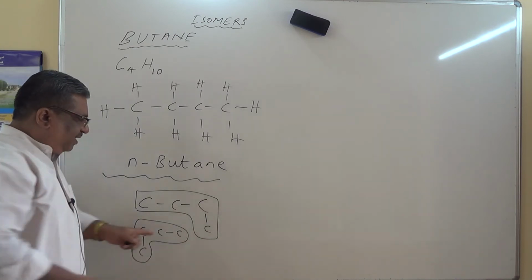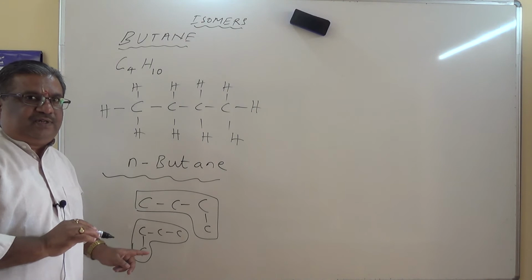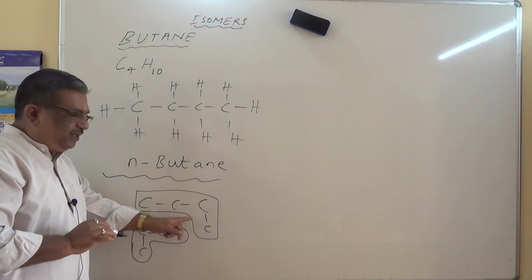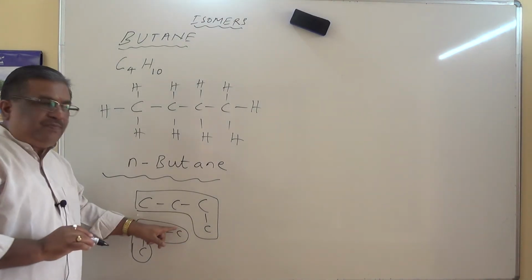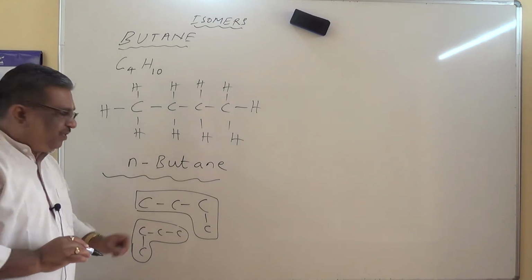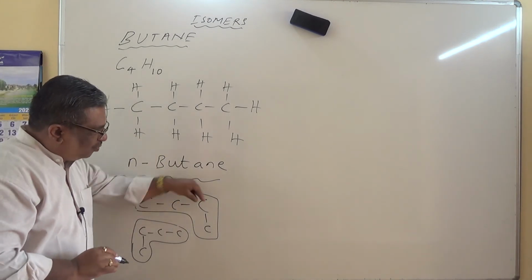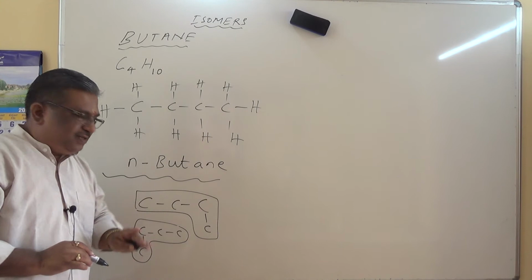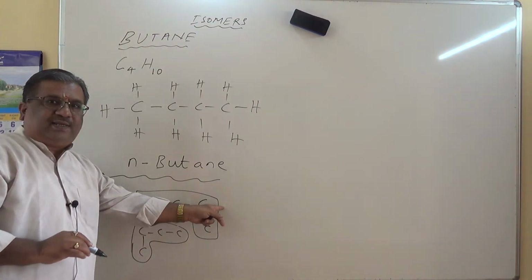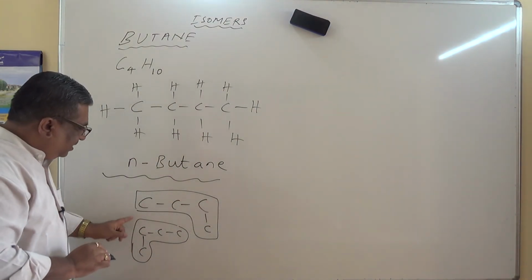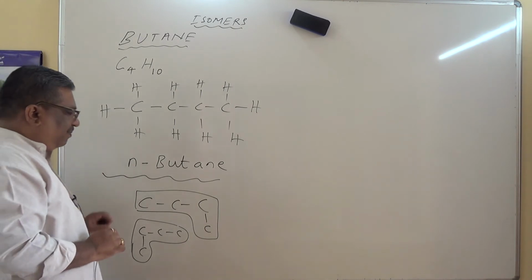This also is called a straight chain. This is not a branched chain, dear students. I was talking to you about this. That is, this is not a branch here. It is not a branch because it is a straight chain. It has only taken a turn here. Otherwise, this can also be written this side. So this is a straight chain. This is a straight chain.